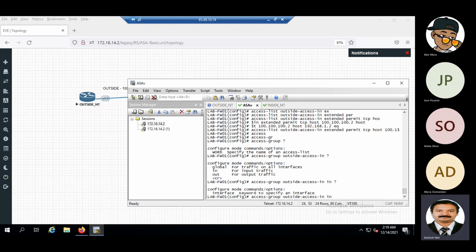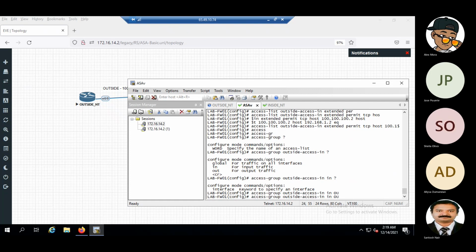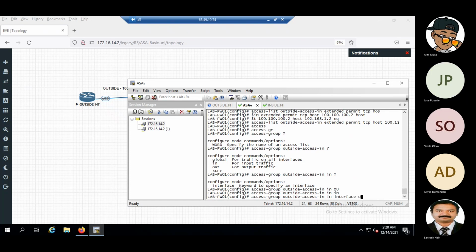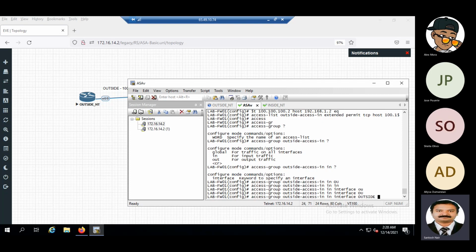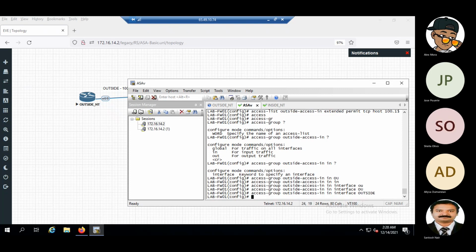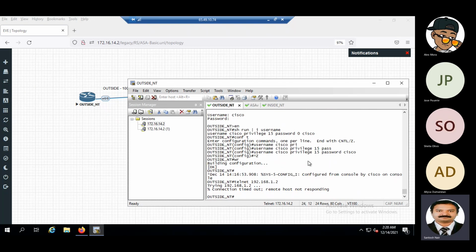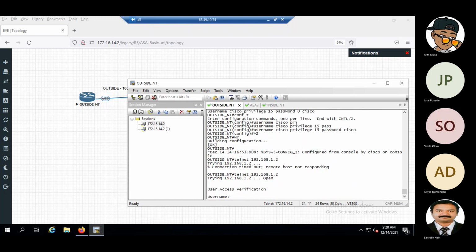What is the interface name that we had given? Outside. It is not case sensitive. If you give out, it will fill it out. Okay, now we have given it. We can just try now. Telnet is happening fine.